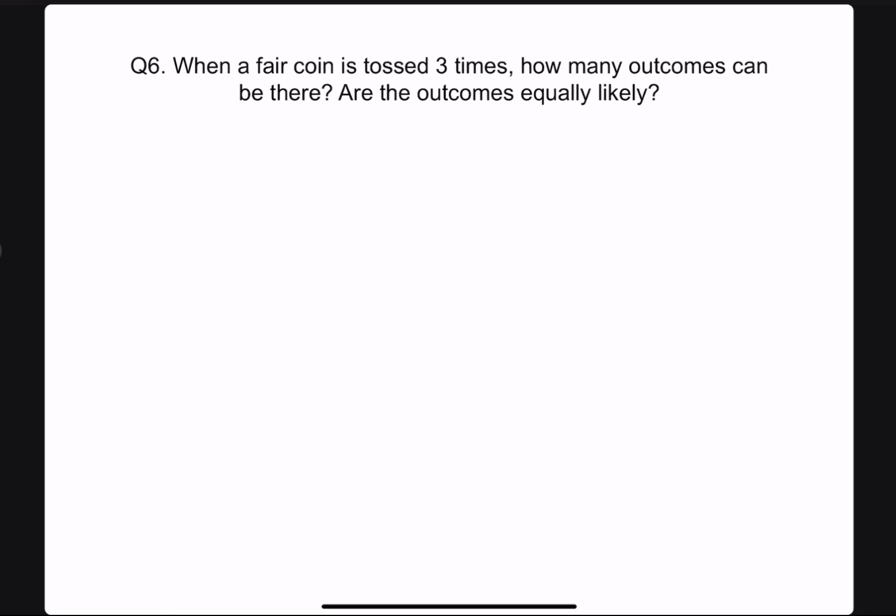Okay, nice question. Here, question number 6. When a fair coin is tossed 3 times, how many outcomes can there be? Are the outcomes equally likely? So you have to give an answer. So let us see the possible outcomes. So solution, we can start like this.